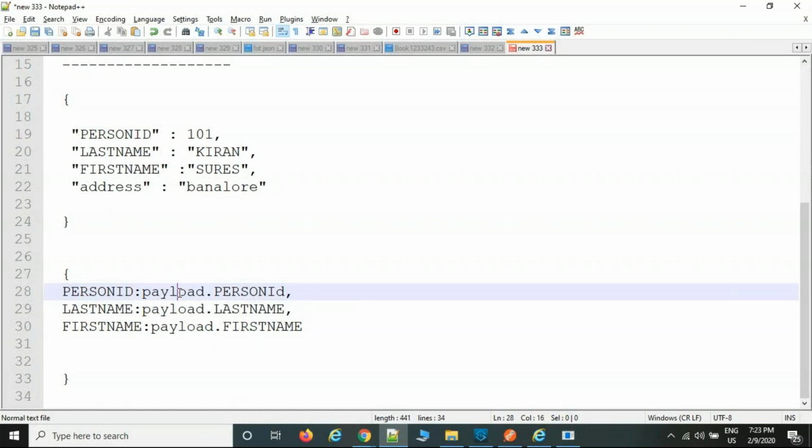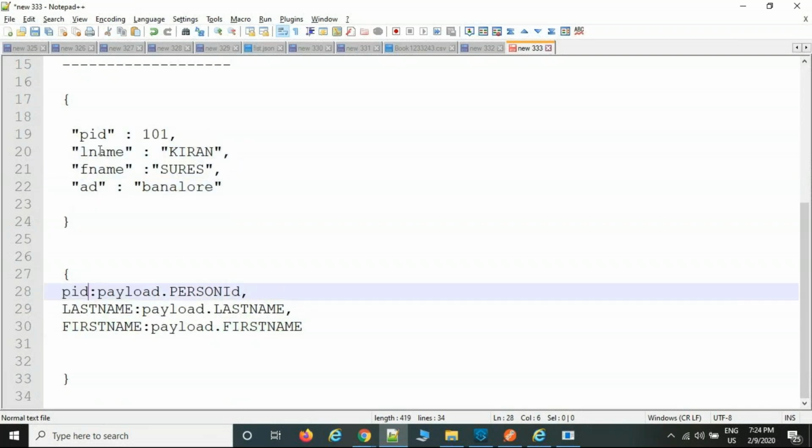Okay, which key value do you want? I want the person ID value. This value is going to be appended to the target system key. And example, this is the target system, right? Now the target system has PID, example, L name, and F name, address, which is what the target system is expecting. Now you can modify here also where PID is the target system key, right?